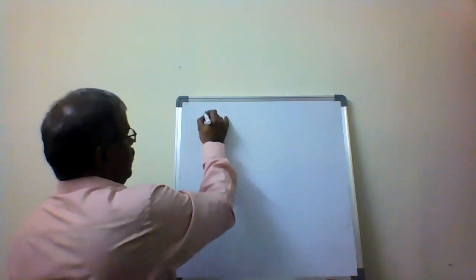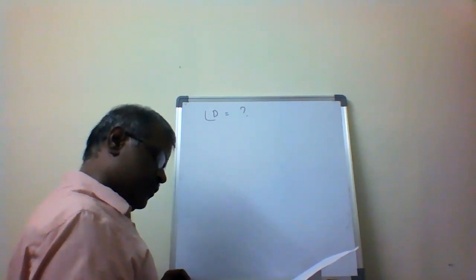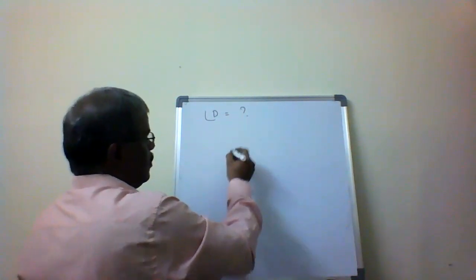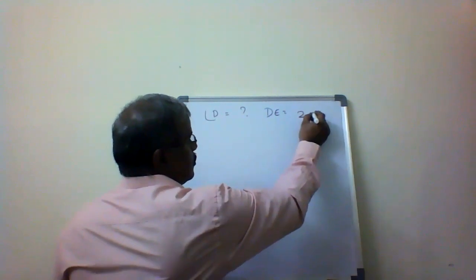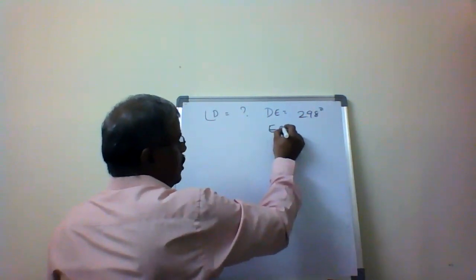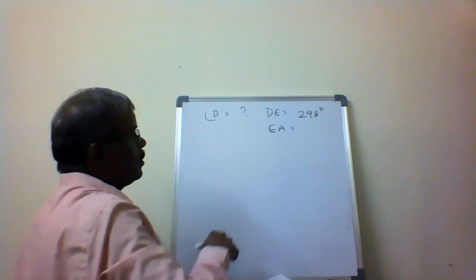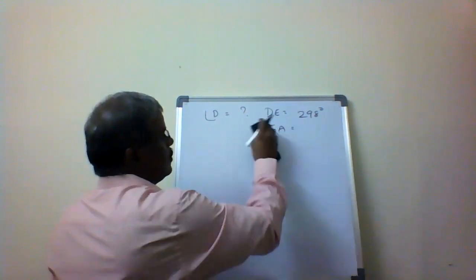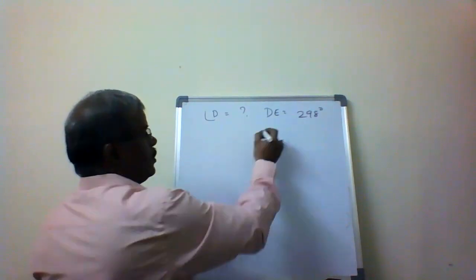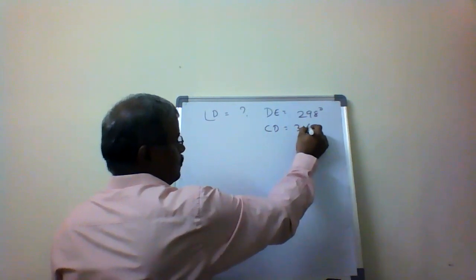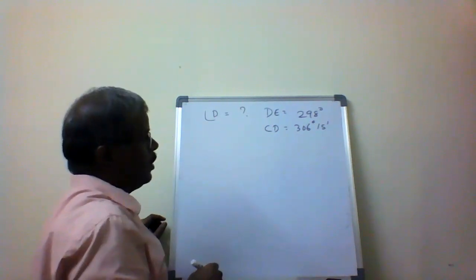Now I will calculate how much angle D is. DE and EA. The forward bearing of DE is 298 degrees, and CD is 306 degrees 15 minutes.